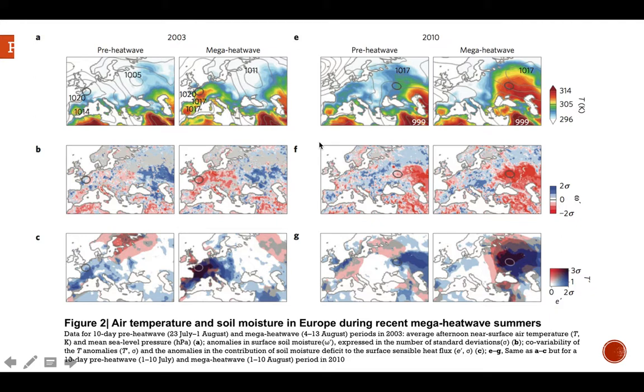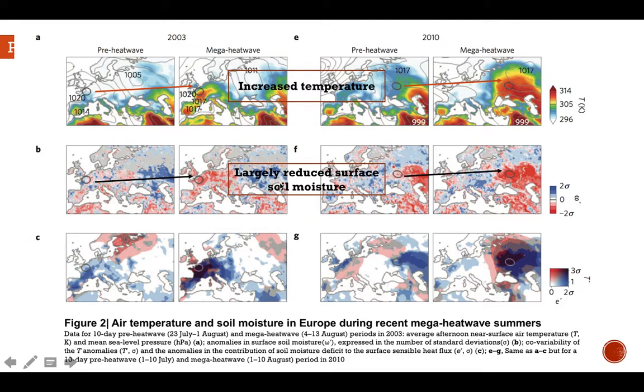Also in this graph, we can see at the top an increased temperature from pre-heat wave to mega heat wave. At the same time, in the pictures in the middle, the surface soil moisture was largely reduced during this time.